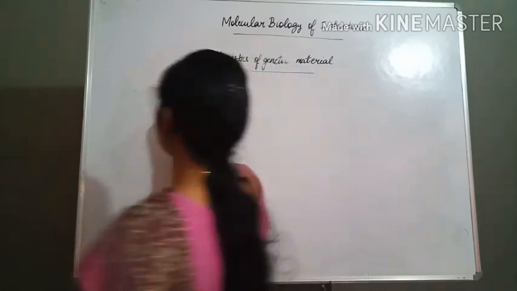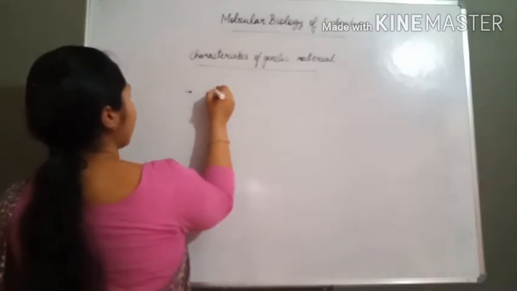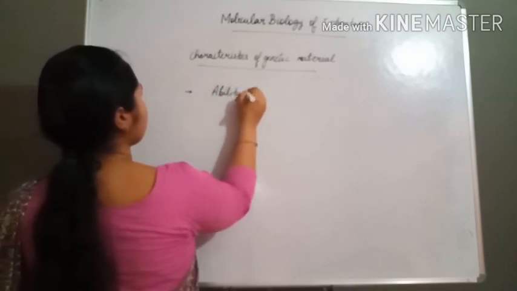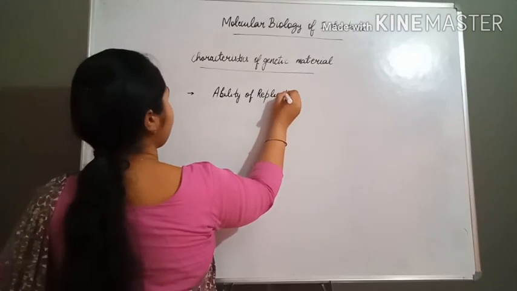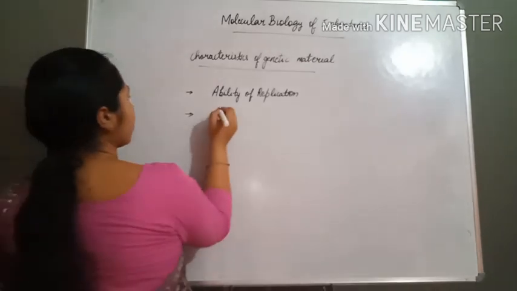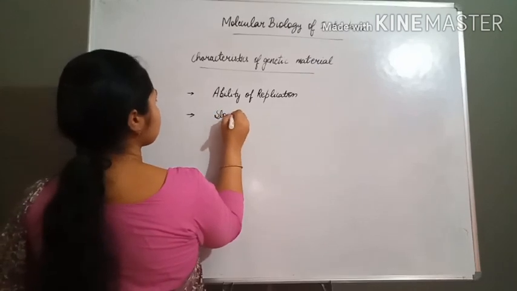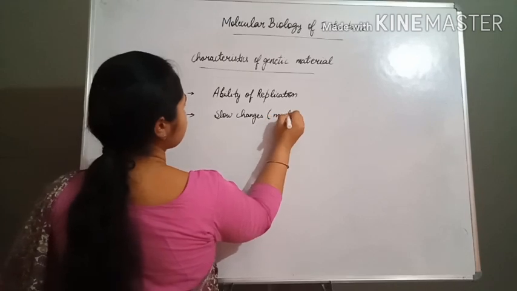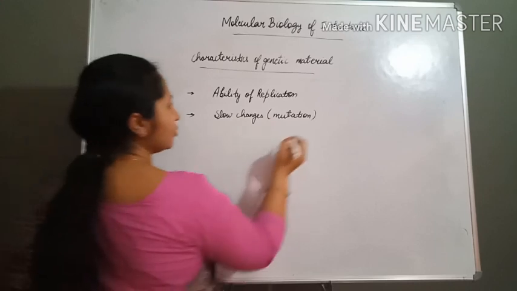Genetic material should have the ability of replication. Next, it can show slow changes, meaning mutation, which is required for evolution.